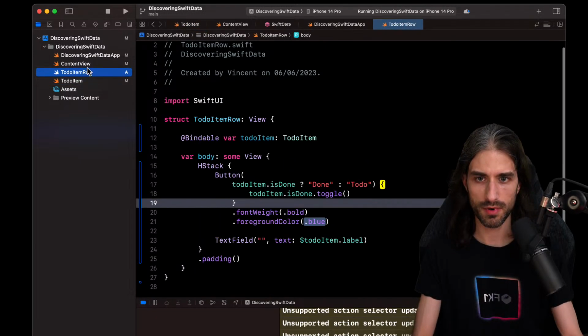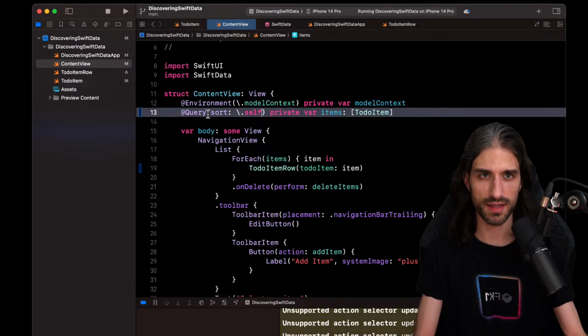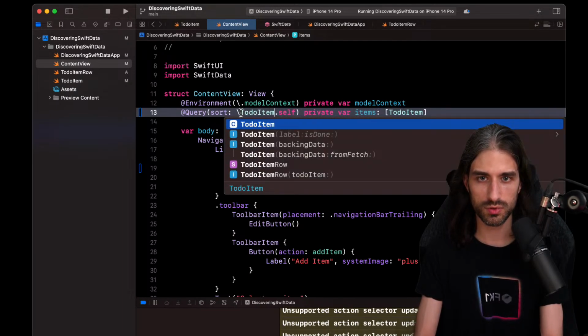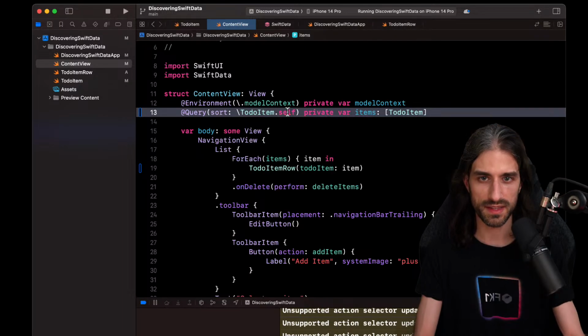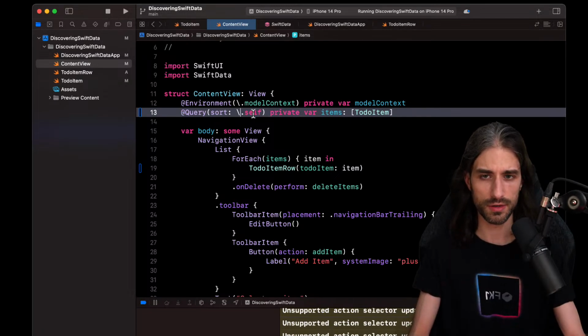So this way it's comparable, and this way here when I want to sort, I can say that it sorts using the key path self. Okay, and this time it works. So when I do that, it's just like doing to-do item then self, and it's a key path that returns the object itself. So kind of like when in a closure, you just return $0, same idea. So here you're saying to compare two instances, you just use the instances themselves.